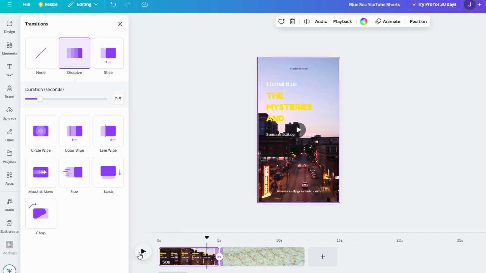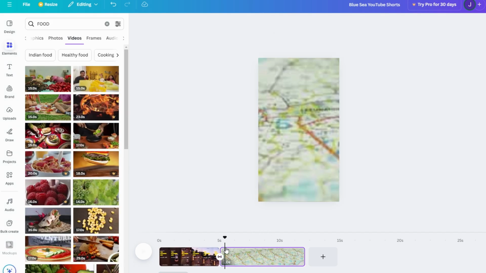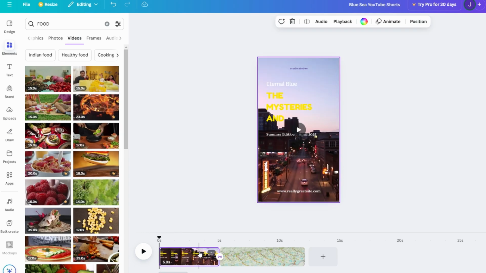You can also fine-tune the timing of each animation and transition. Suppose you want a key phrase to appear halfway through your clip. Adjust the timing on the timeline so it syncs perfectly with your narration or background music. Similarly, transitions can be timed to flow smoothly, ensuring there's no awkward pause between clips. By experimenting with dynamic animations and seamless transitions, your video will look professional, polished, and ready to grab attention.